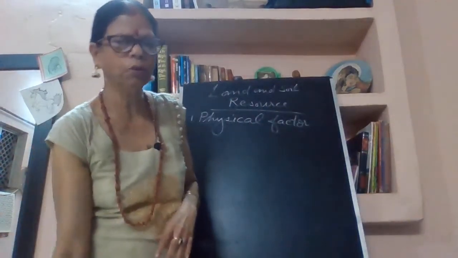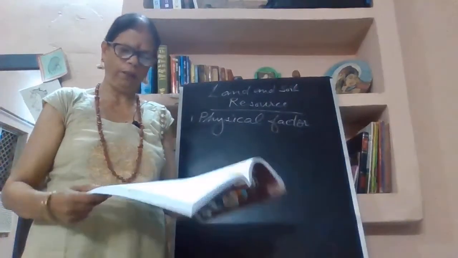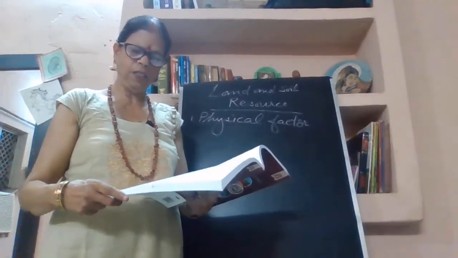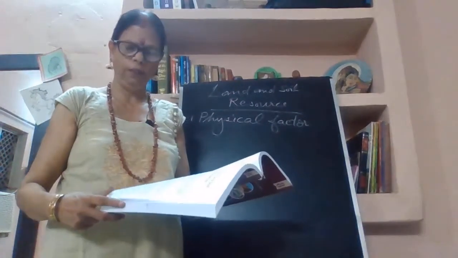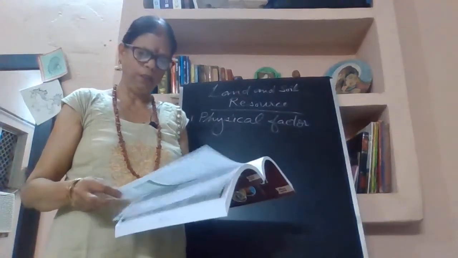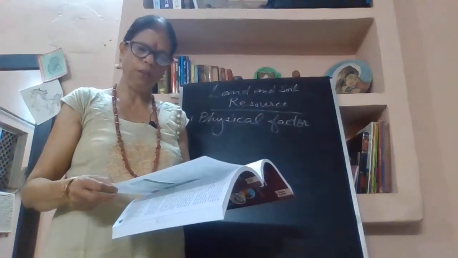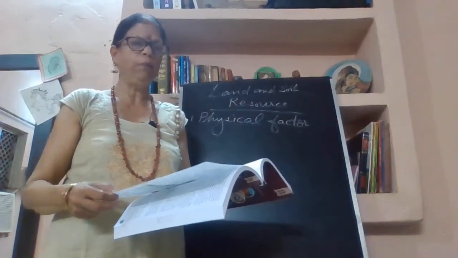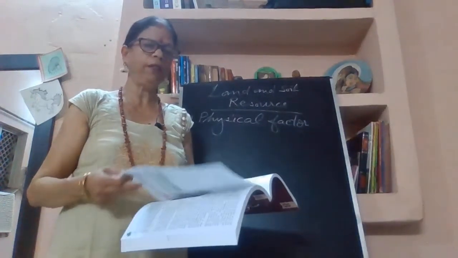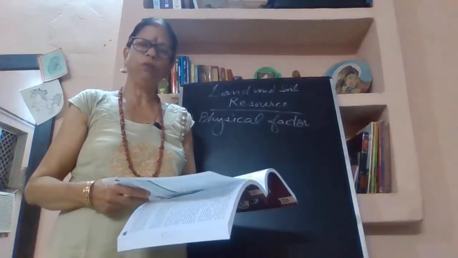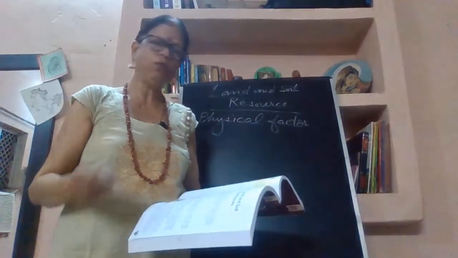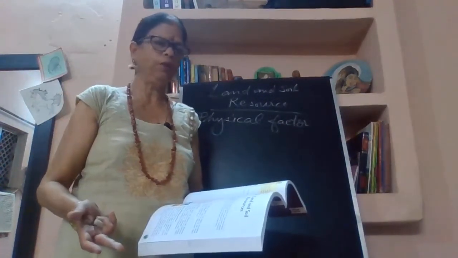In your book some examples of physical factors are given, such as relief features, soil and climate, natural vegetation, availability of water, and minerals. These are important physical features which affect the land use, that is, how we are going to use the land. If the soil is fertile, we use it for cultivation.